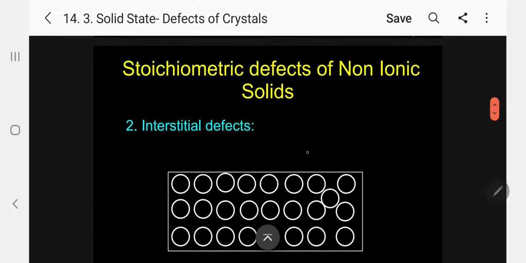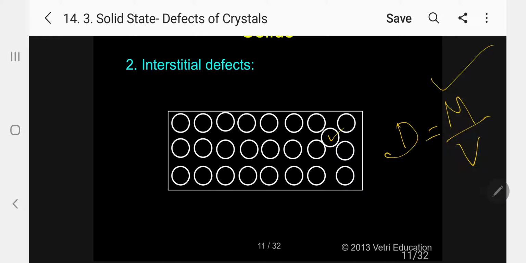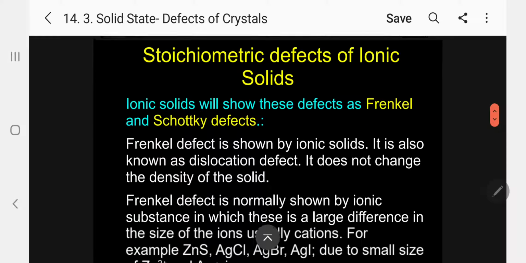See the diagram, you can understand here. In the interstitial, there is an extra atom present. Where vacancy, it is completely vacant. So density less. Here extra atom is present, so density is higher. What is density? Density equals mass by volume. So mass increases, density increases. Mass decreases, density decreases.